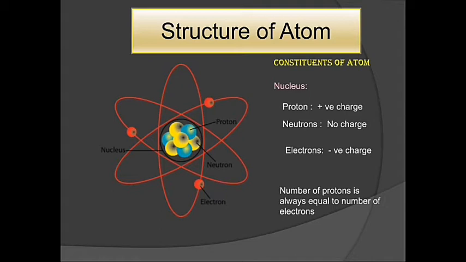What happens if the number of protons or electrons increases? It will have charge, because the proton has positive charge while the electron has negative charge. If proton increases, it will have positive charge. If electron increases, it will acquire negative charge.